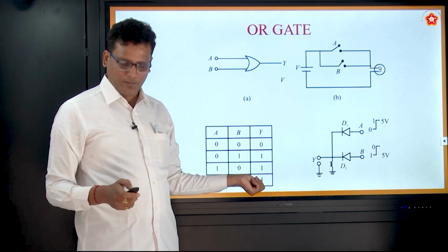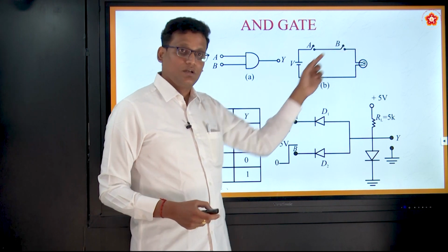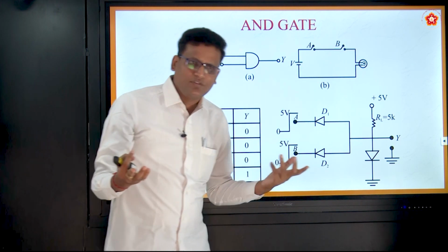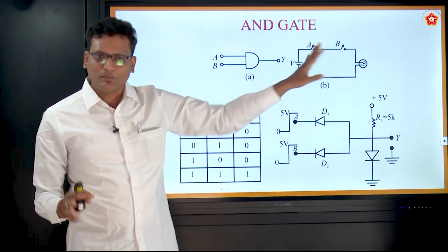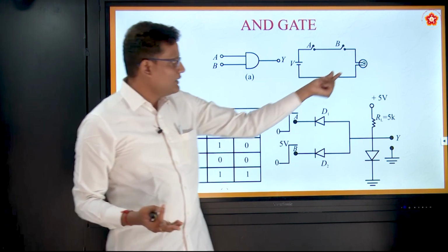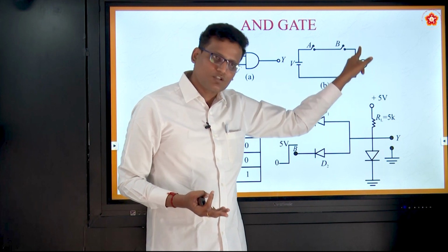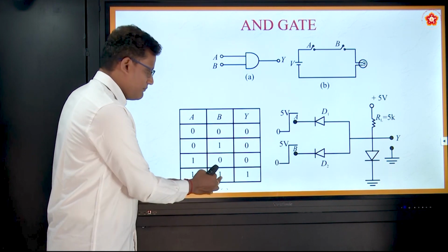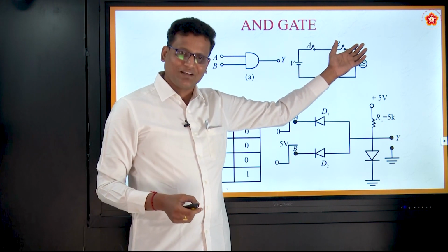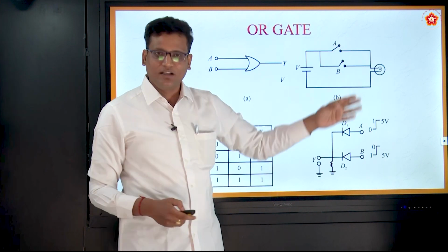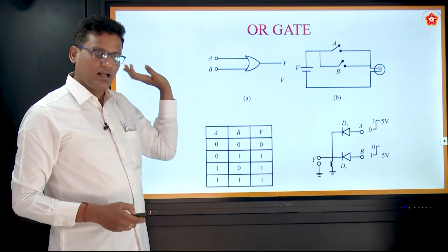The bulb is what? Output. You want to see the previous slide? You see this? This is a series connection of the switches. For example, if one is closed, is it enough? This is closed or this is open. The energy will not go this side. The bulb will not glow, right? If the bulb has to glow, that path should be complete. That means A should be on, B also should be on. A should be 1, B also should be 1, then only you will get the output. So that is how it is arranged here, right? This is a wonderful way of learning the gates. Of course, these are the logical representations, symbols for AND gate and OR gate.